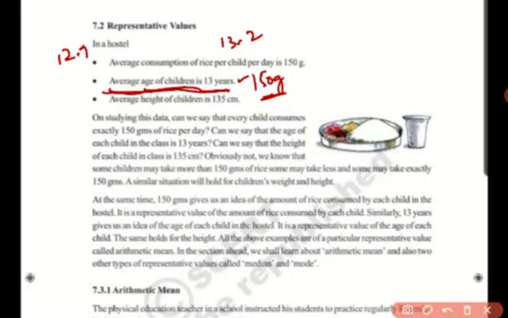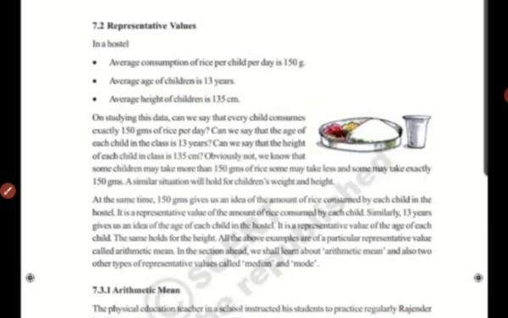So you will get an idea of what exactly are the approximations you need to make, right? So in this situation, it is given, so we will get some idea about the amount of rice to be cooked every day, right, for the children. So understanding is important, right?